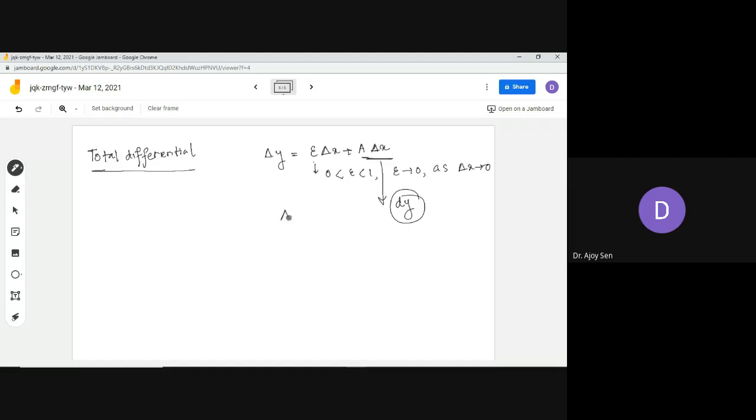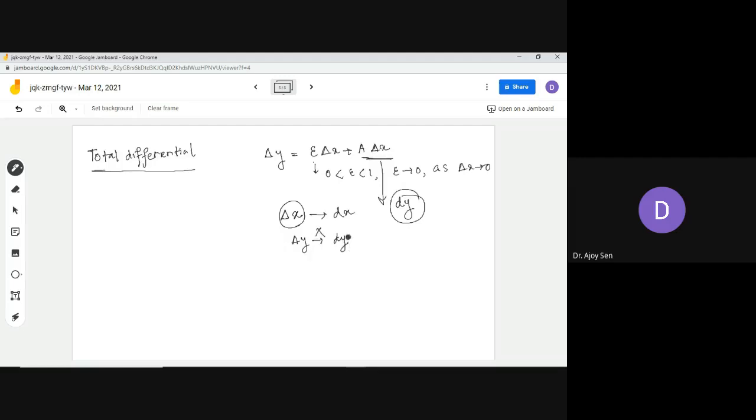And another thing I was talking about: since x is an independent variable, I have shown you that this delta x you can replace through dx. But this delta y is not exactly dy. It is not the case that delta y is dy.